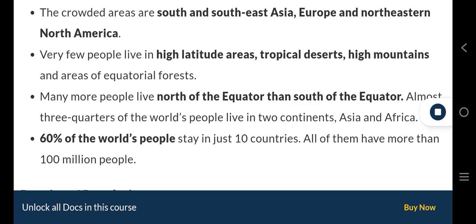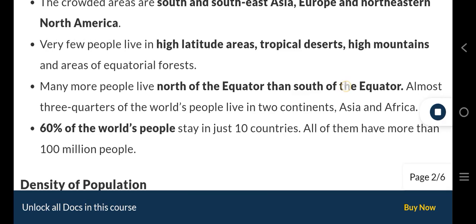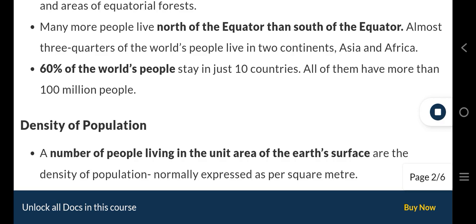Almost 3/4 of the world's people live in two continents, Asia and Africa. 60% of the world's people stay in just 10 countries. All of them have more than 100 million people.